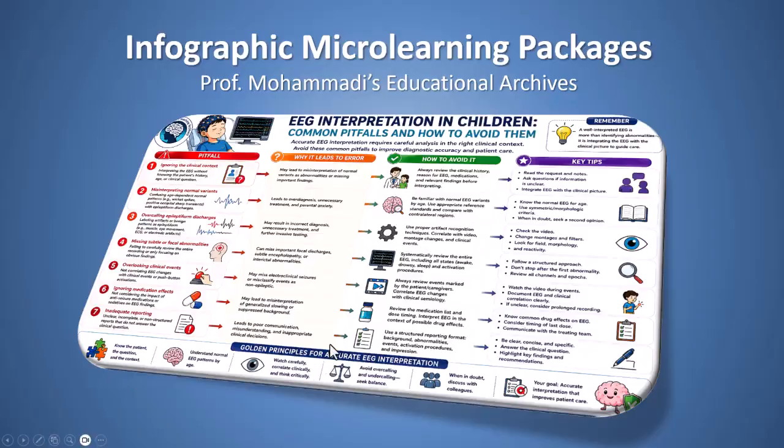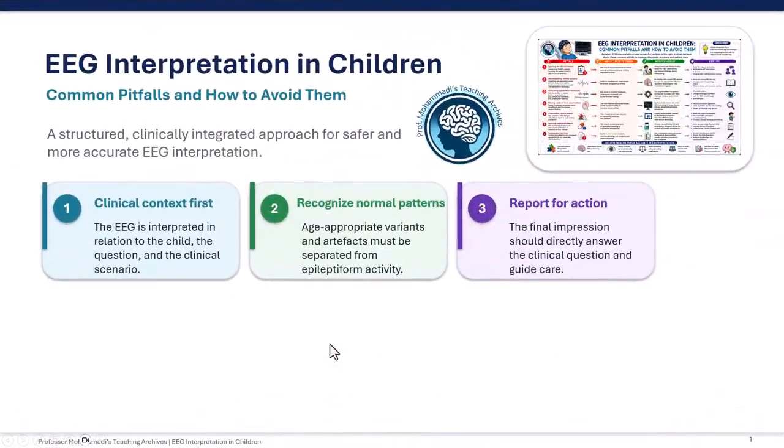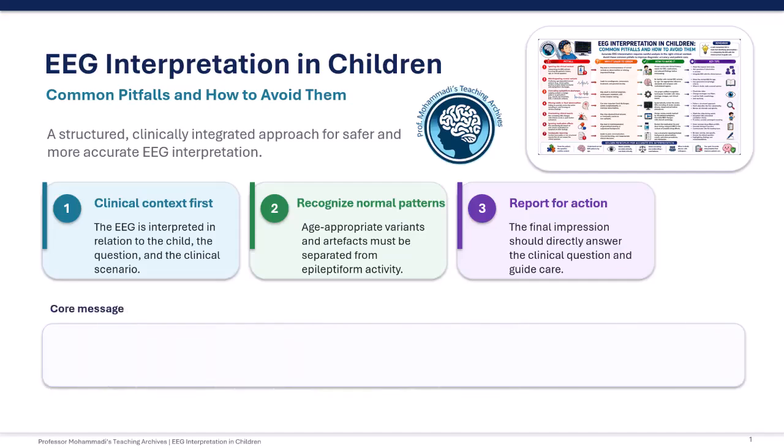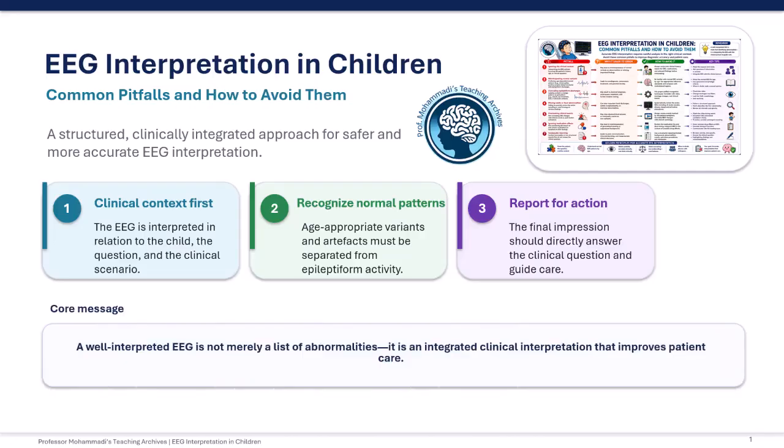Today, we will discuss a practical and clinically oriented approach to EEG interpretation in children, focusing on common pitfalls and how to avoid them. Accurate EEG interpretation is not simply the recognition of waveforms. It requires understanding the child's age, clinical history, medications, reason for referral, and the specific clinical question being asked. The core message is that a well-interpreted EEG is more than identifying abnormalities. It is the integration of EEG findings with the clinical picture to improve diagnostic accuracy and patient care.